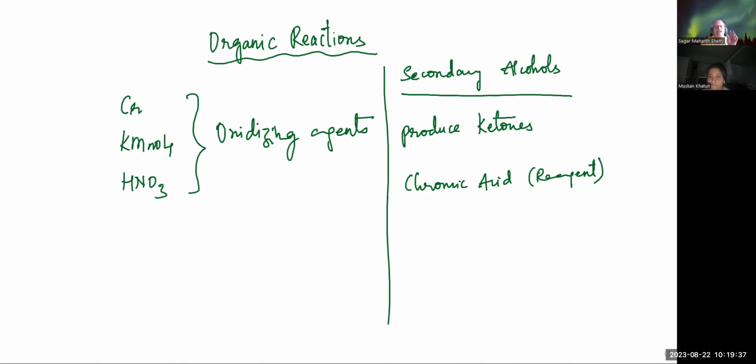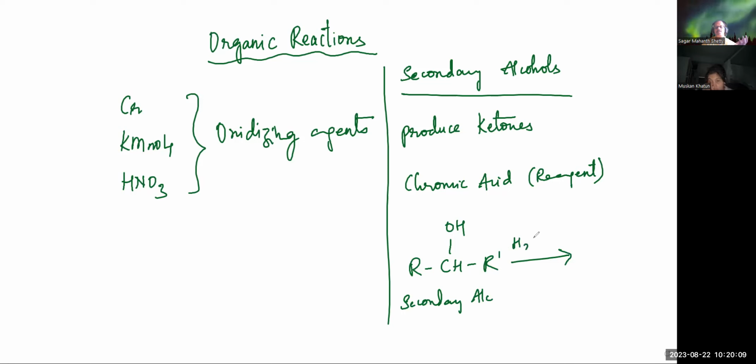For example, if I have a secondary alcohol which will look like this, okay, so this exactly is a secondary alcohol. Now, in the presence of a reagent, what could be the reagent? It can be sulfuric acid, for example.